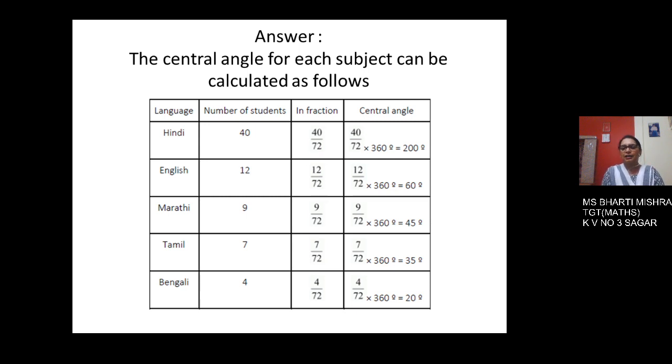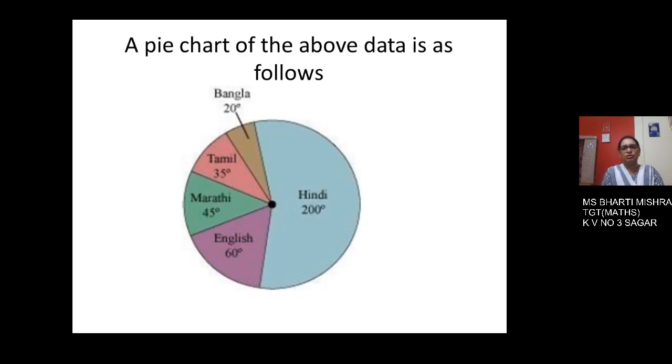200 plus 60 comes to be 260. 45 plus 35 is how much? 80 degree. And 80 plus 20 is 100 and 100 plus 260 is 360. Hence our calculations are accurate. Now let us proceed to draw the pie chart.